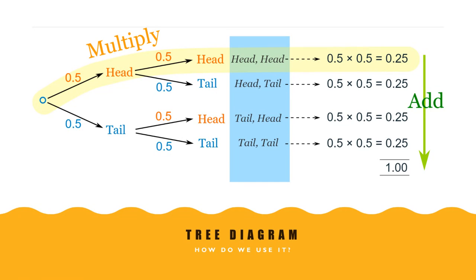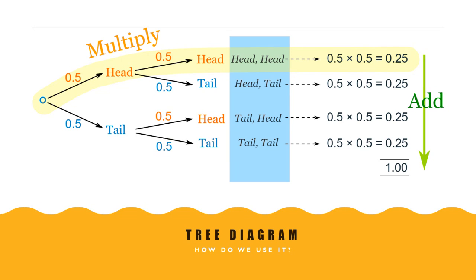Here we are using a fair coin, so the probability is 50-50 all the time. So what we have is 0.25 for head head, and 0.25 for head tail, tail head, and tail tail as well. Once we add all the probabilities, it should always add up to 1, because we are accounting for all the possible outcomes. We already know a well-defined experiment always has an outcome, and we have listed all the outcomes. So the sum of the probabilities of all these outcomes should be 1.